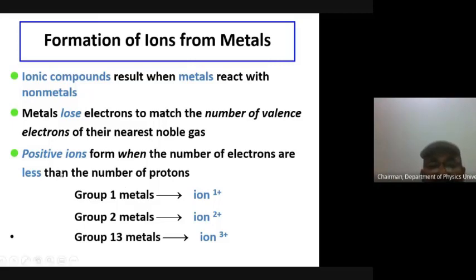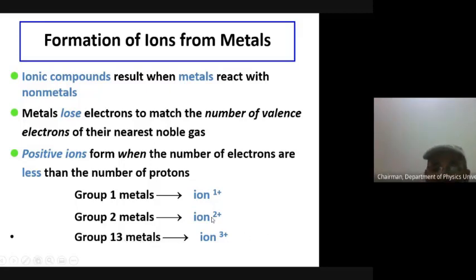Positive ions form when the number of electrons is less than the number of protons. So group 1 metals of the periodic table form positive ions with one excess charge. Group 2 metals have 2, and the group 3 metals, not 13, please note this, it is not 13, group 3 metals have 3 plus.